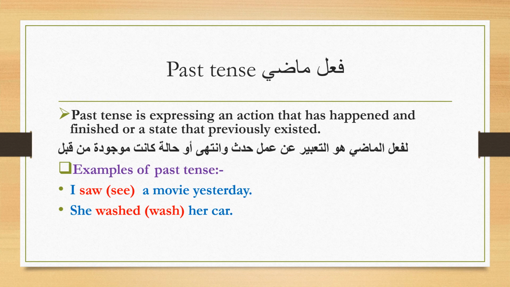Why do we call this past tense? Because they have done it a long time ago. They have already done it and it has already ended. Example: I saw a movie yesterday. It happened yesterday, so they've already finished it. Or she washed her car. Washed, they put an ed. It means she has already washed her car and she has already finished washing it. It means it's in the past and she has already done it.